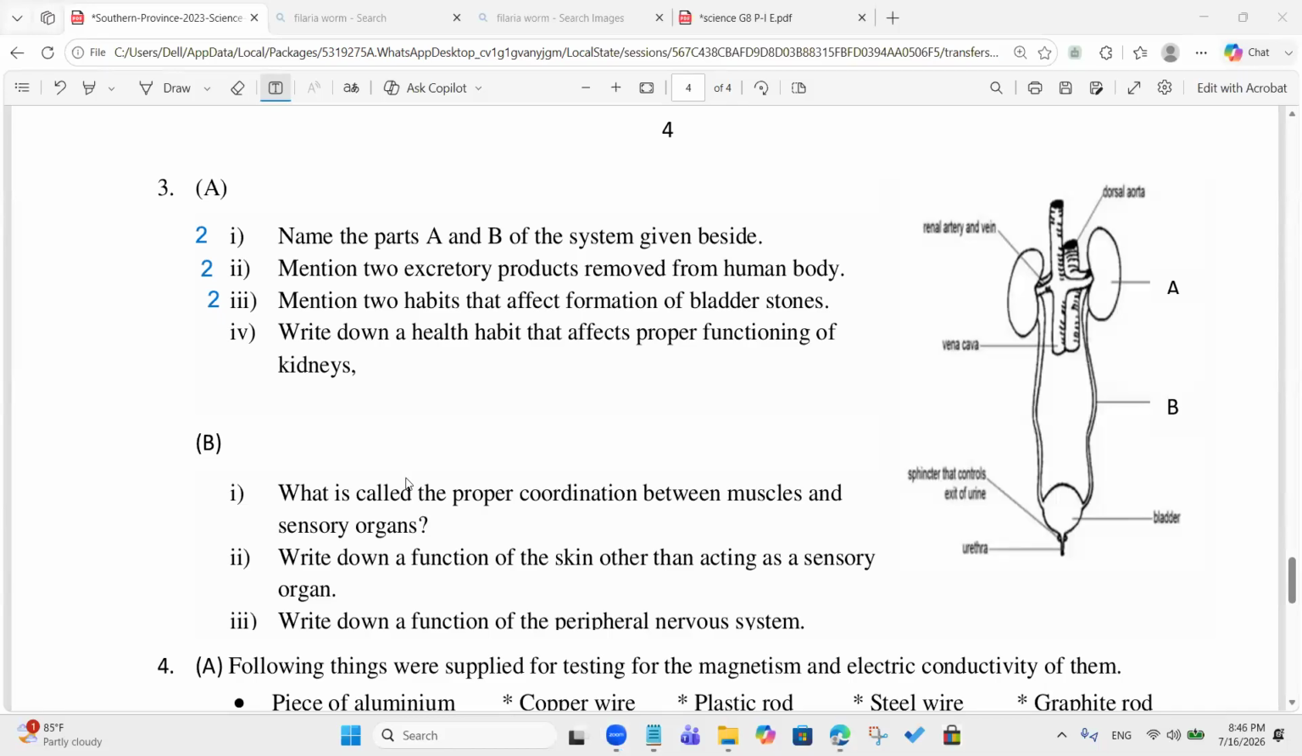Okay. Write down a health habit that affects proper function of the kidney.